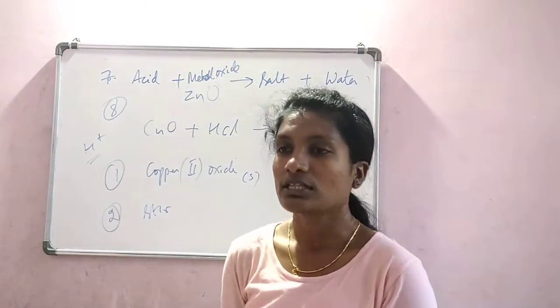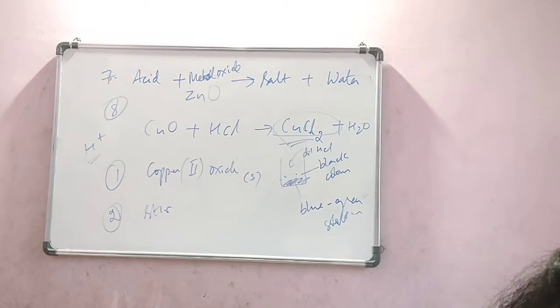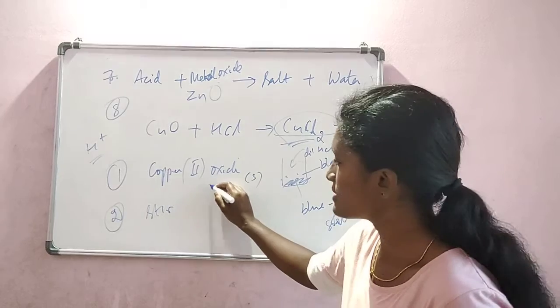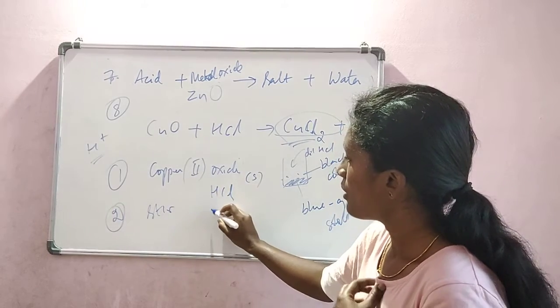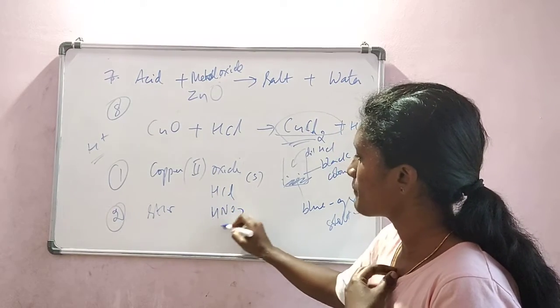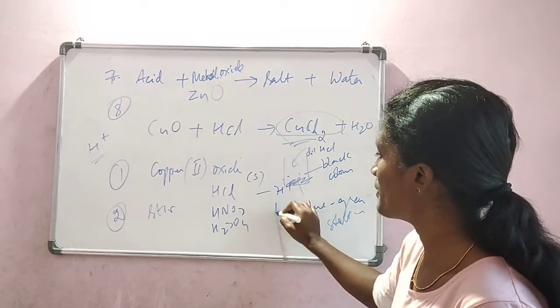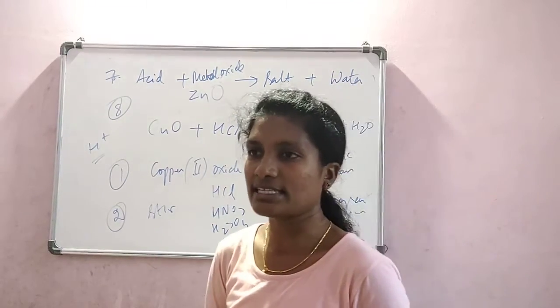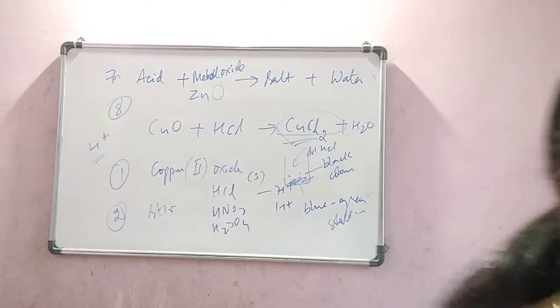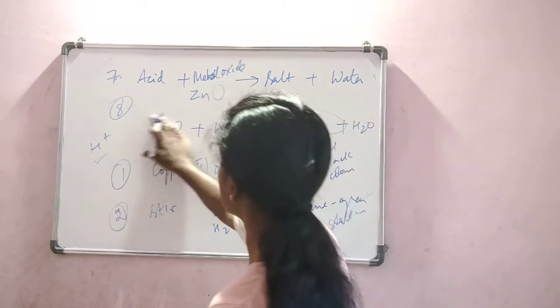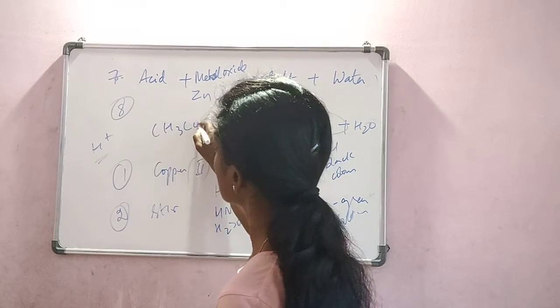So those are the properties of acids. And what is common in all acids? If we list out all the acids like HCl, HNO3, H2SO4, H+ ions are common. Let us take an organic acid, acetic acid, CH3COOH.